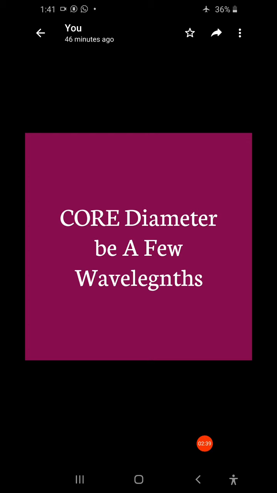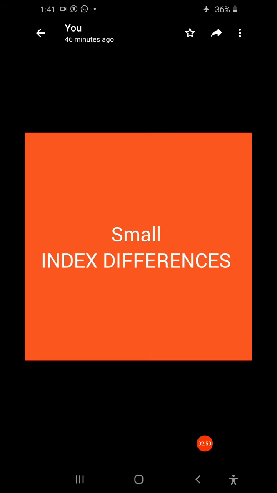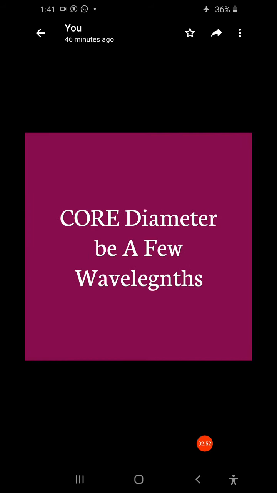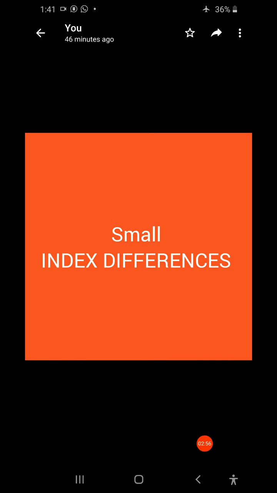Next, the single mode fibers are constructed by taking the core diameter to be a few wavelengths, and having small index differences between the core and cladding.